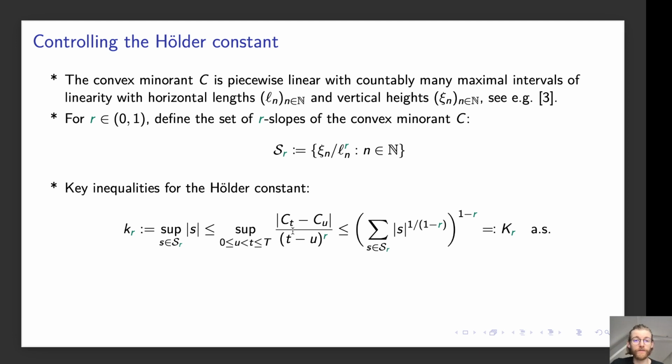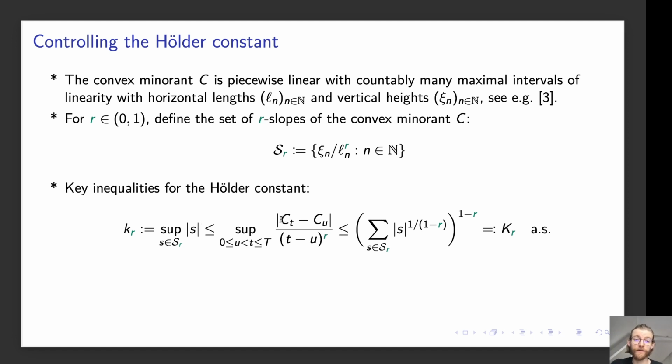Okay. Now note this line of inequalities, which is going to be very useful for us. We see the Hölder constant here, and in the lower bound, instead of taking the supremum over all u and t, we only take the supremum over the set of r slopes. So that means that we restrict ourselves to endpoints of linearity, and then we take the supremum over all such r slopes.